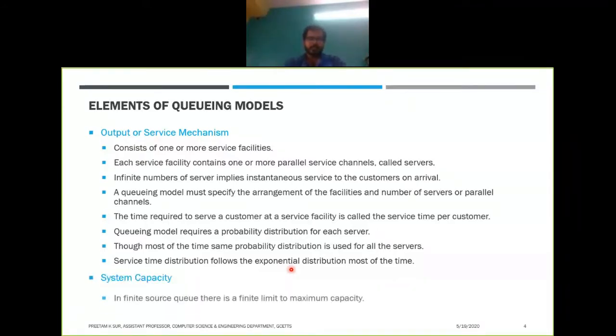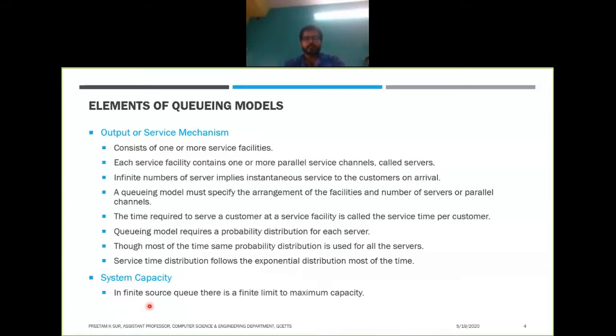Next is system capacity. It is defined by the finite source. In a finite source queue, there is a finite limit to the maximum capacity. The system capacity may be infinite, or it may be finite. In the case of a railway counter, there is kind of infinite system capacity. Any number of passengers may get into the line, so that is infinite capacity.